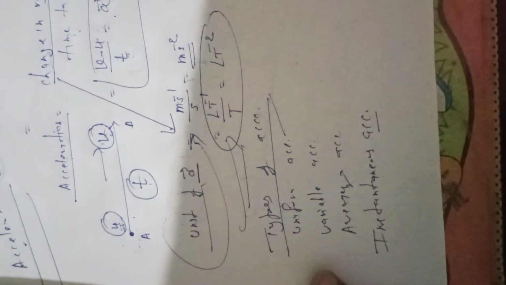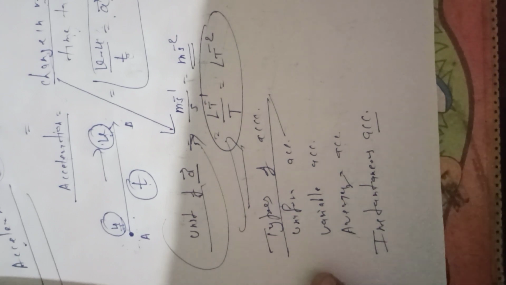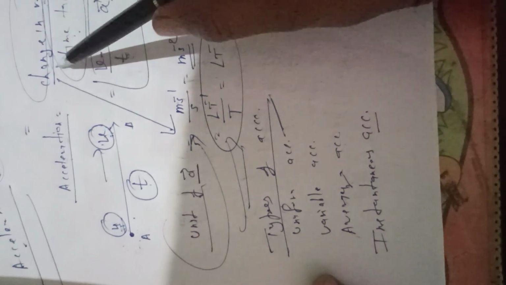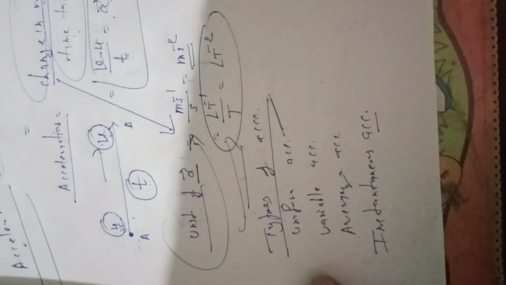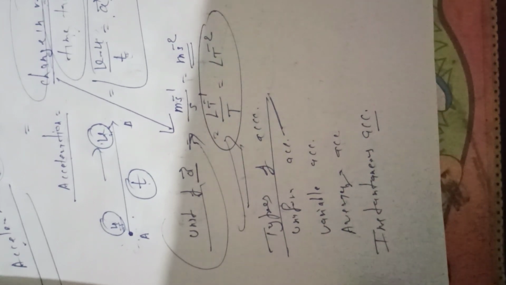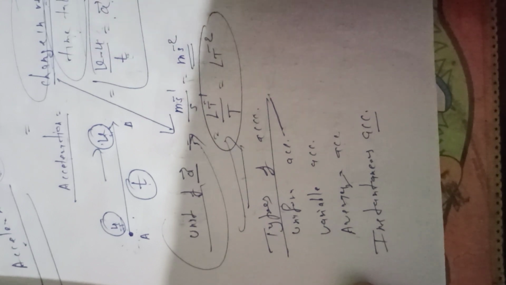Uniform, the same definition. Acceleration of an object is said to be uniform if velocity changes by equal amounts in equal intervals of time, however small these time intervals may be. If the change in velocity is equal in equal intervals of time, then you can say uniform. The acceleration of an object is said to be variable if velocity changes by an unequal amount in equal intervals of time.